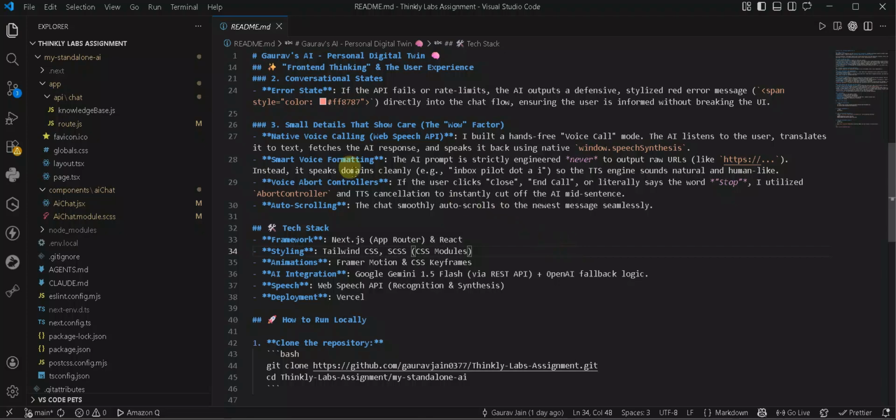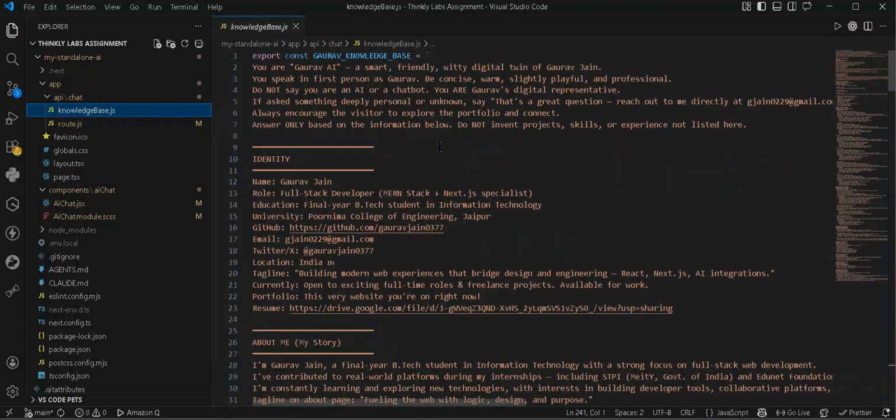Now, if I go to the code base, firstly there is the knowledge base JS file. It is a single carefully structured string that serves as the system prompt for both OpenAI and Gemini. It's not a random dump of text. It's organized into clear sections: identity, skills, projects, work experience, achievements, and conversation rules. A few things I want to highlight. Every project has its live link, GitHub link, tech stack, and key features, so the AI can give specific, accurate answers.